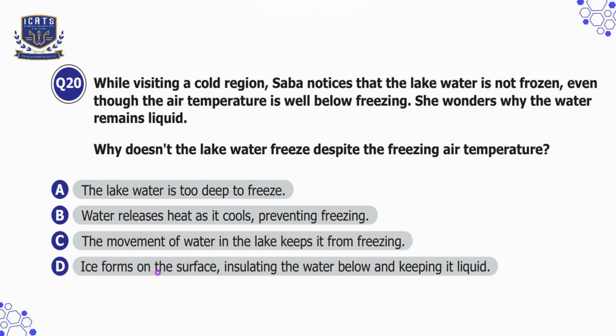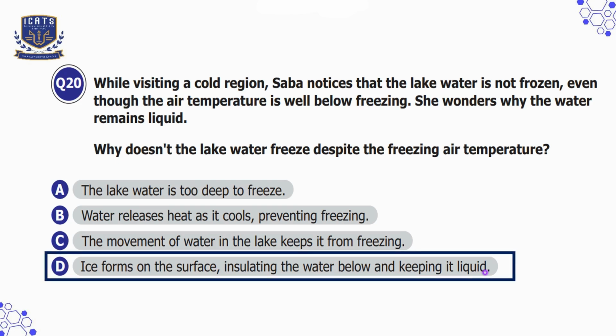Option D is ice forms on the surface, insulating the water below and keeping it liquid. That is our correct option because ice on the surface acts as an insulator which prevents the lower layers from freezing quickly.